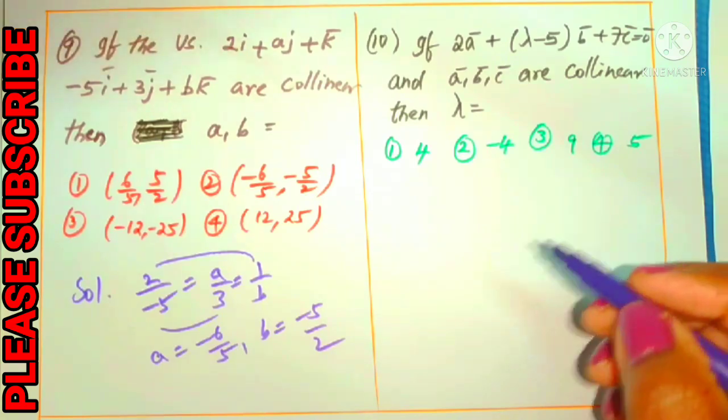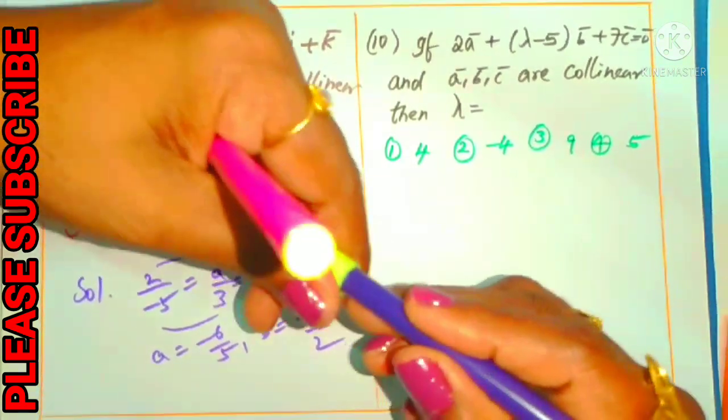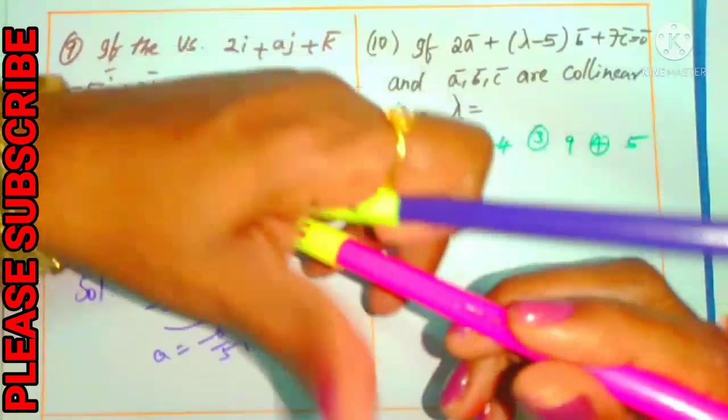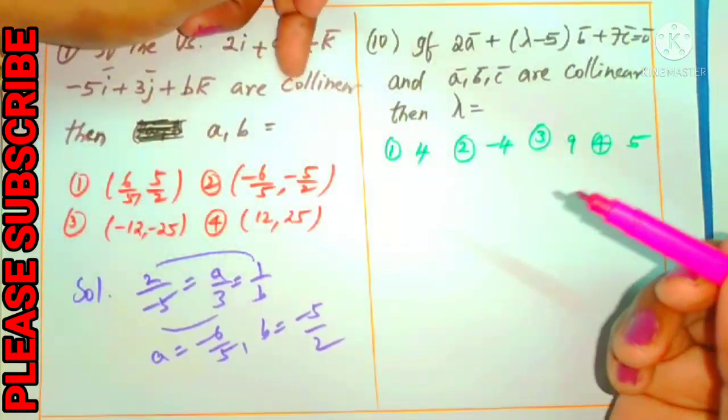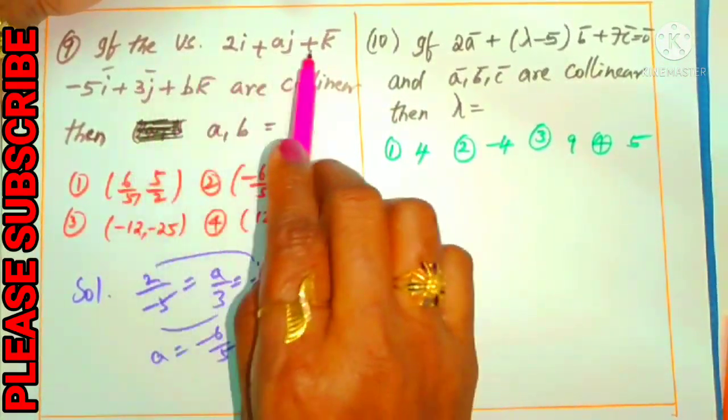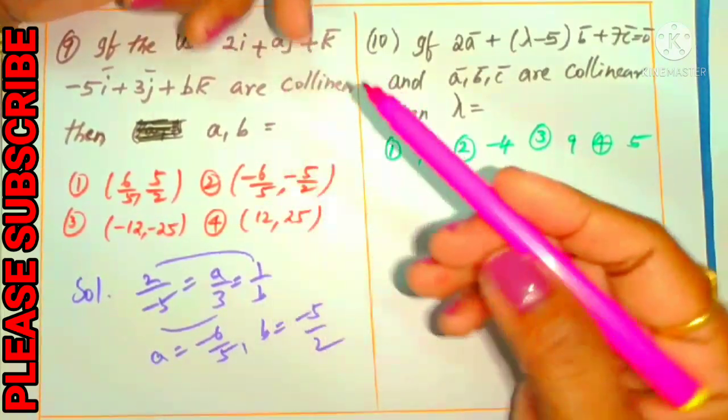That's it. This is very important from the subjective point of view also. If these two vectors are collinear, they are also known as parallel vectors.